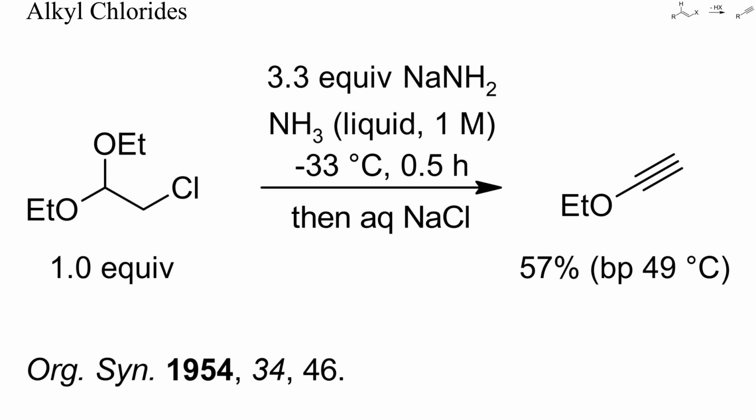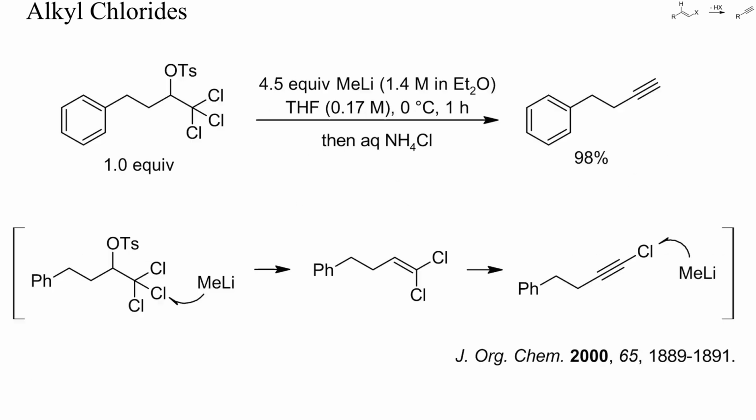Here, an ethynyl ether was prepared by eliminating HCl and ethanol from chloroacetaldehyde diethyl acetal. Sodium amide was the base and the reaction already proceeded at low temperature. Most bases can also act as nucleophiles and reducing agents.